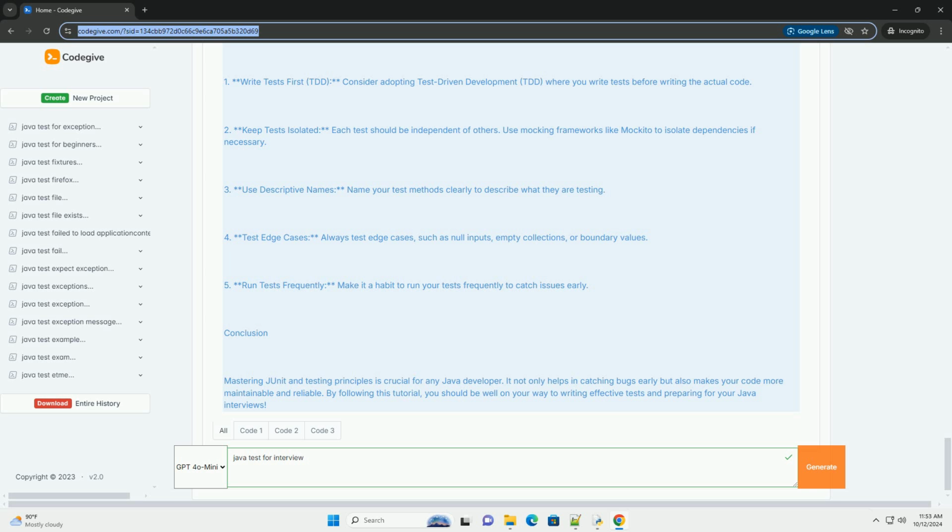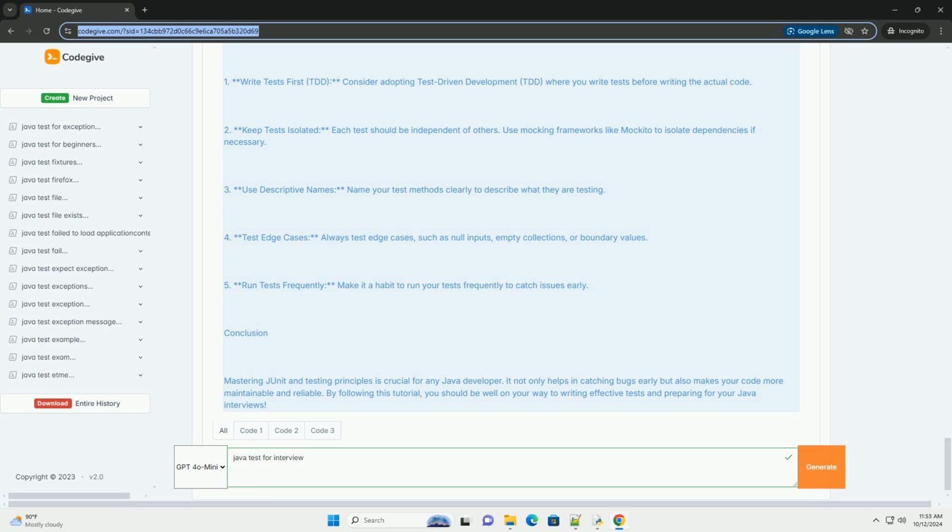3. Test cases. Each method in the CalculatorTest class tests a specific functionality of the Calculator class. Running the tests. To run your tests, you can use your IDE's built-in test runner, or you can run them from the command line using Maven or Gradle. For Maven. For Gradle.